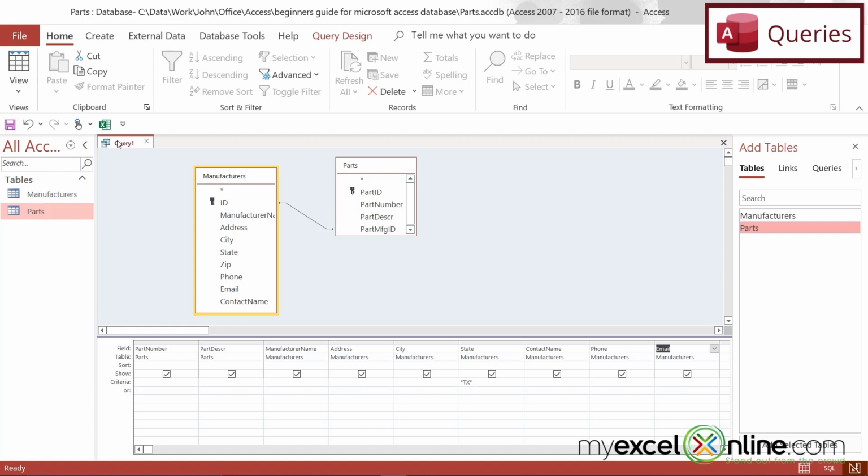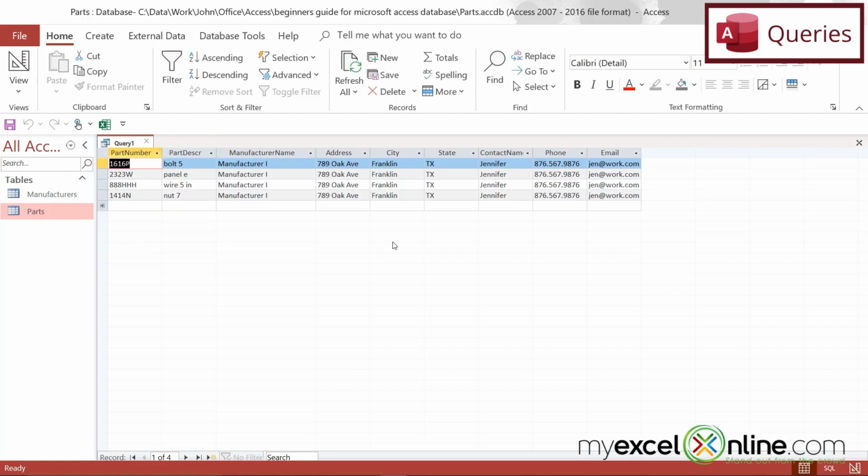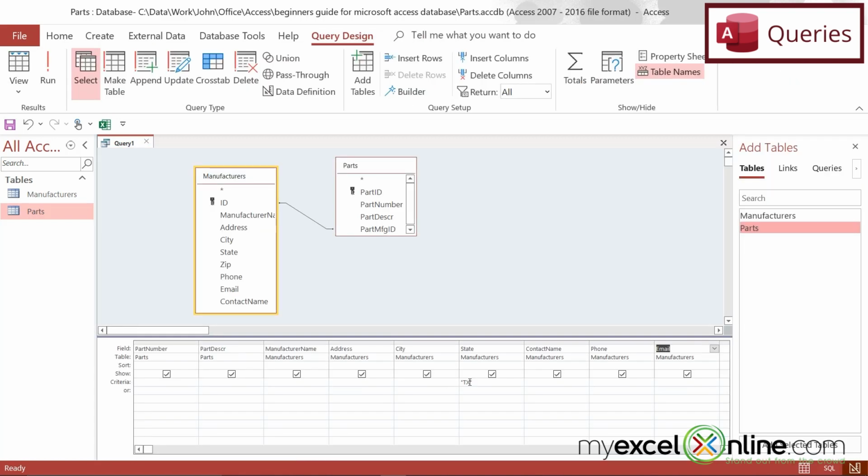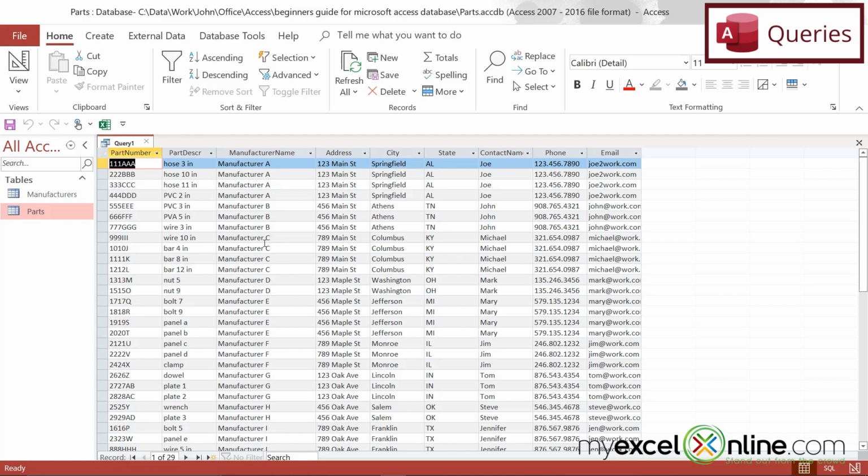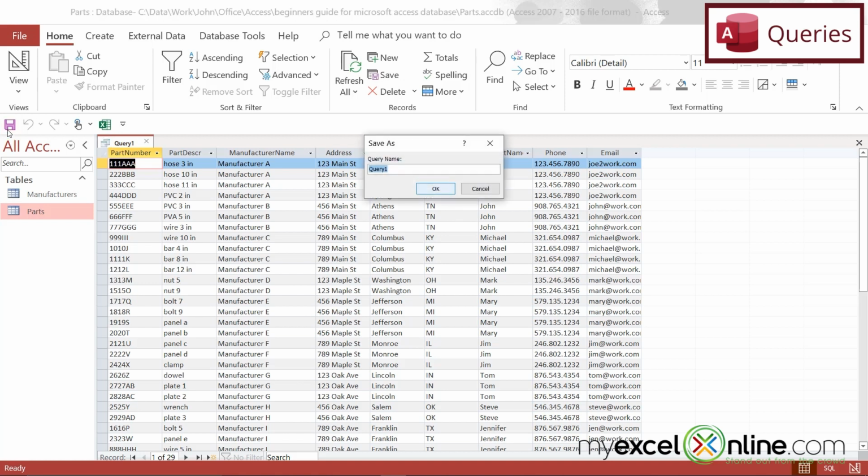So let's see what this query looks like. If I right click and go to datasheet view, you can see I'm still only getting those Texas records. So I'm going to go back to design and take off this criteria for now and run the query again. And you can now see that this has the same number of columns that my Excel spreadsheet has. So let's save that query, and I'm going to call that part manufacturers.